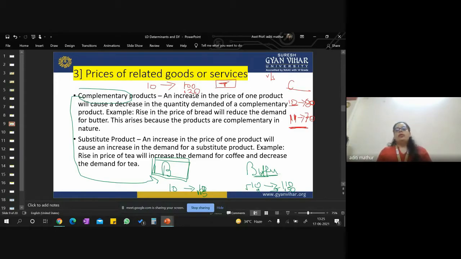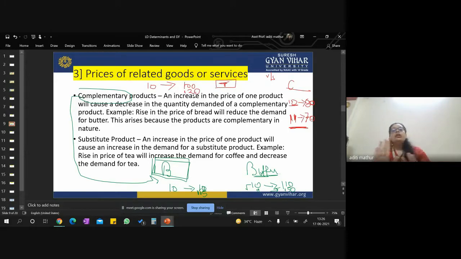You need something in the morning to drink. So if you cannot afford coffee, you will afford tea. Simple. If coffee is expensive, you will go and buy more tea. So can you see that if the price of the substitute good increases, demand of your good also increases? So this is also affecting your demand.